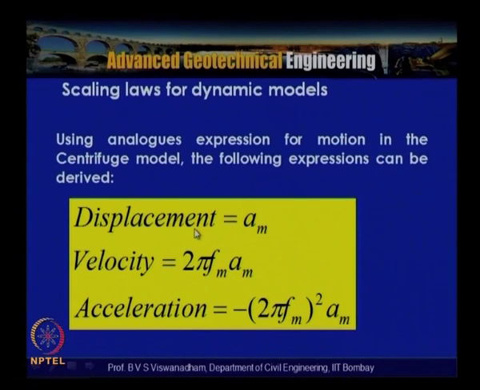By using the analogous expression for motion in the centrifuge model, the following expressions can be deduced. Again we get the displacement term am, the velocity term 2 pi fm am, and the acceleration term, minus 2 pi fm whole square into am. So with the analogous expression used in the centrifuge model, the displacement is am, velocity magnitude is 2 pi fm am and acceleration is minus 2 pi fm whole square am.